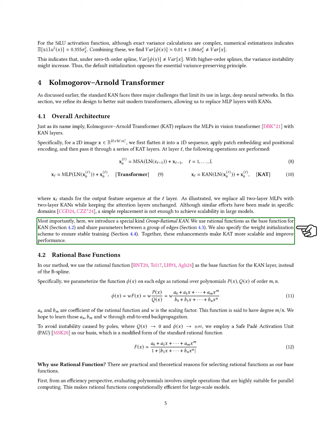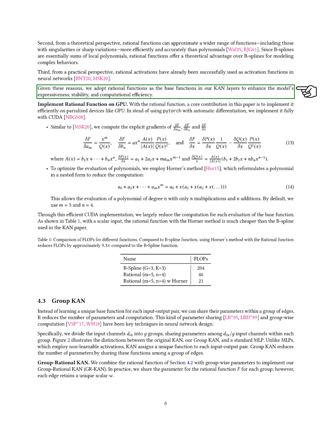Rational base functions. We utilize rational functions as the base function for the KAN layer instead of B-splines. We define the function on each edge as a ratio of two polynomials, with coefficients that we aim to learn through backpropagation. To prevent instability from poles, we use a safe Padé activation unit as our basis.